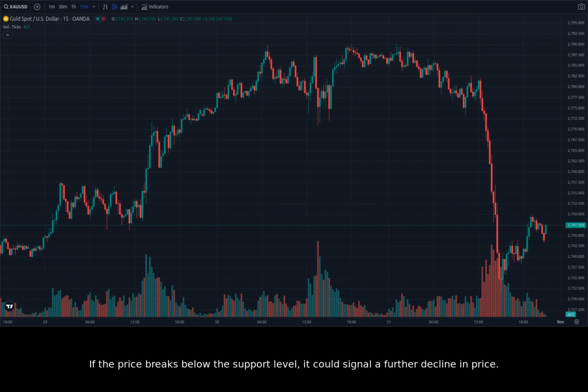If the price breaks below the support level, it could signal a further decline in price. But if the price holds above this level, it could signal that the bullish trend is still intact. It's important to remember that gold is a highly volatile asset. Even small changes in the news can have a big impact on the price. Be sure to keep an eye on the news, including the upcoming U.S. presidential election results. And remember, this is not financial advice, so please do your own research before making any trading